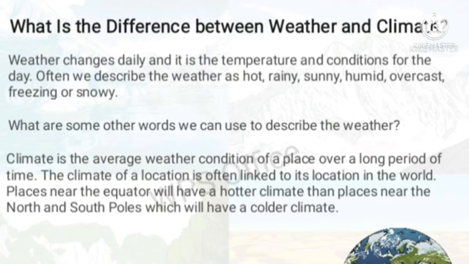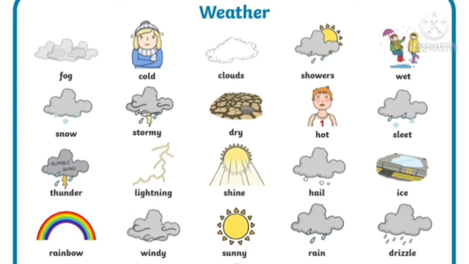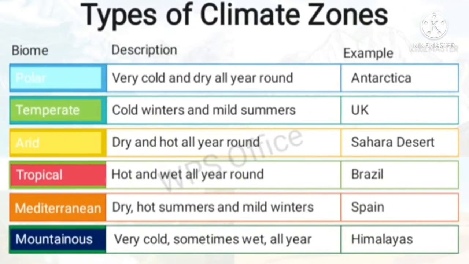So the climate of a location is often linked to its location in the world. Places closer to the equator are hotter. They have hotter climates compared to places in the other parts. Now we have words associated with weather conditions. You have fog, thunder, lightning, rainbow, rain, drizzle, ice, sleet, wet, showers, hot, dry. So these are words we use for weather.